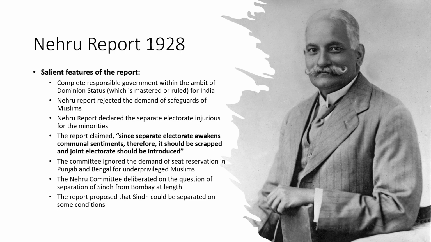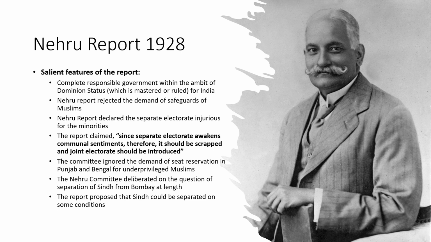Now students, when Birkenhead gave the challenge to Indian politicians, they held the conference, and the first controversy that erupted in the conference was on the question of either complete responsible government or dominion status for India.